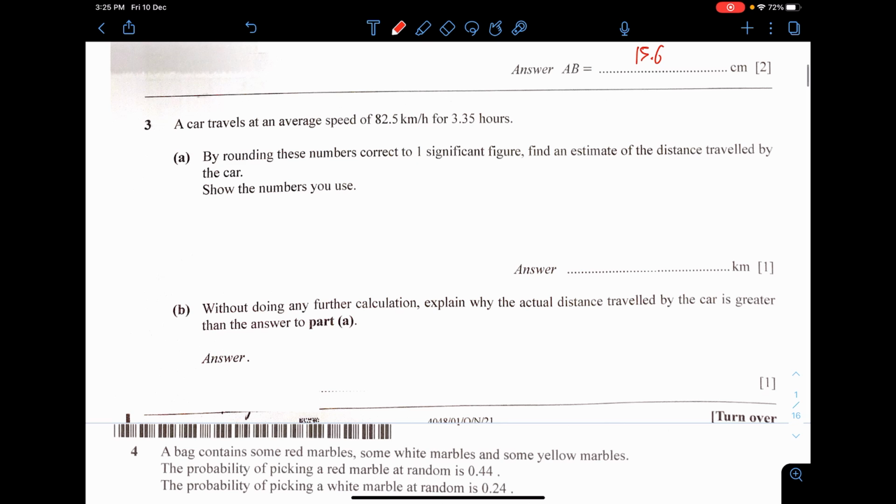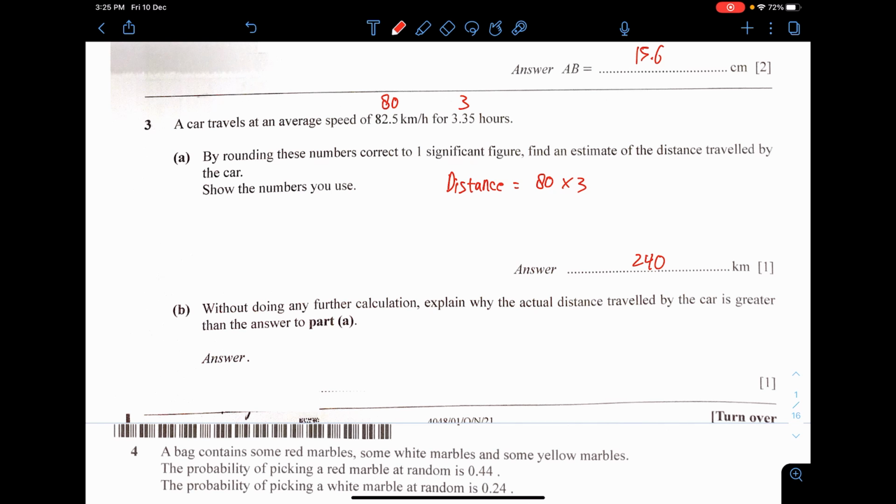Next, question 3. A car travels at an average speed of this amount for this many hours. Rounding these numbers to one significant figure, the speed is 80 km per hour, and the time is 3 hours only. Hence, the distance traveled, which is speed multiplied by time, you'll get 240 km covered.